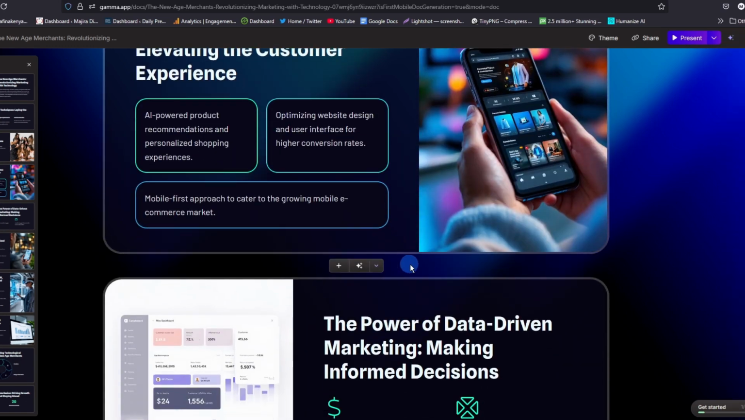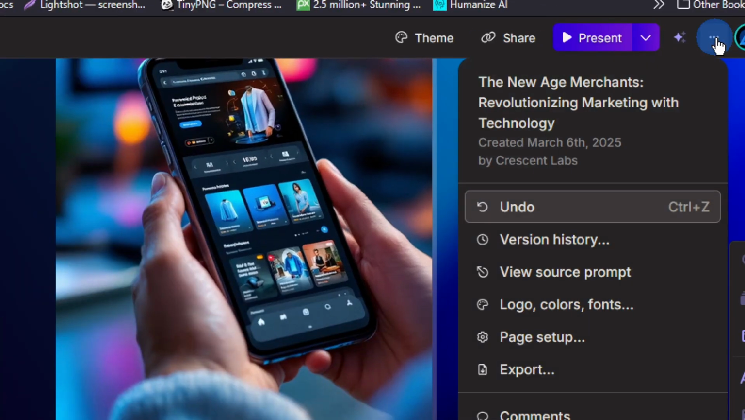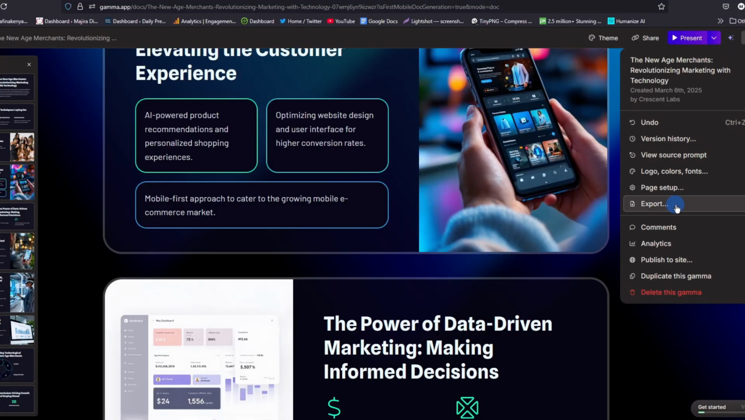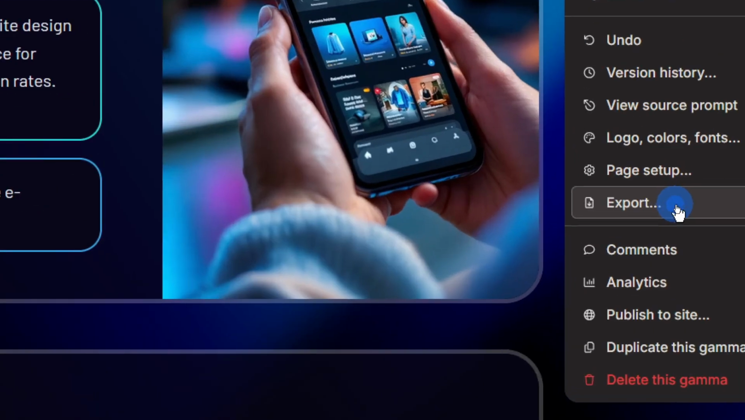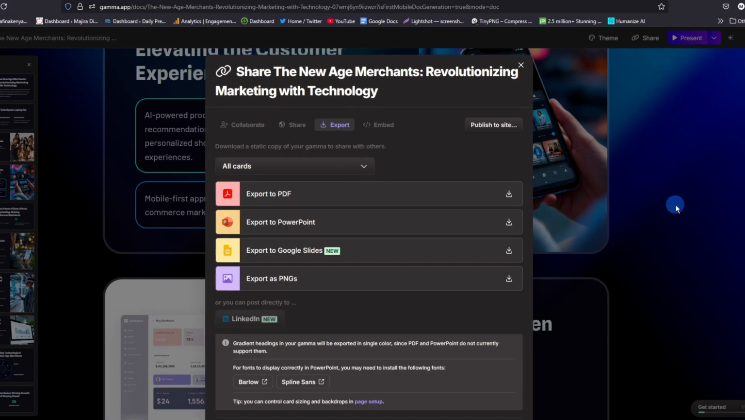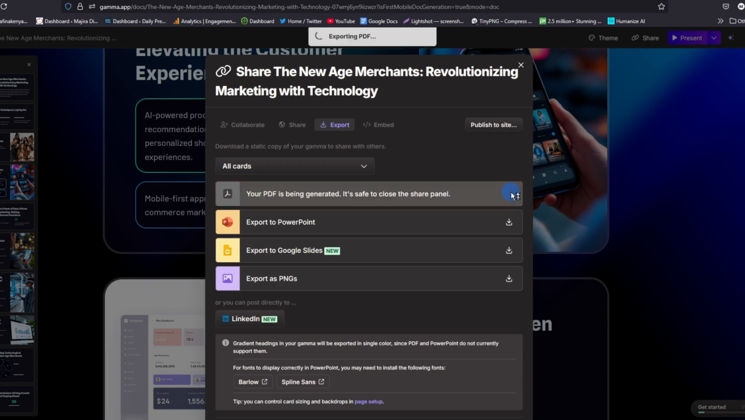So once you're done with your presentation, it's time to download it. To download your presentation, all you need is to tap on these 3 dots, and then from here, you'll see an option called export. Tap on it to download your presentation, and then you'll have to choose the format in which you want to download it. You can choose to download your presentation or all your cards in the form of PDF, PowerPoint, Google Slides, or even PNG. For instance, I'll download in a PDF format,